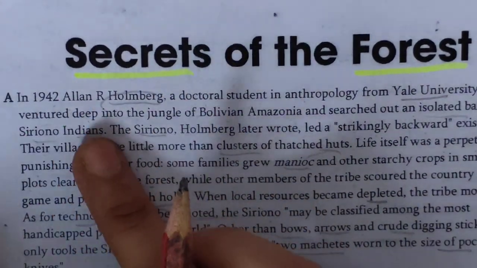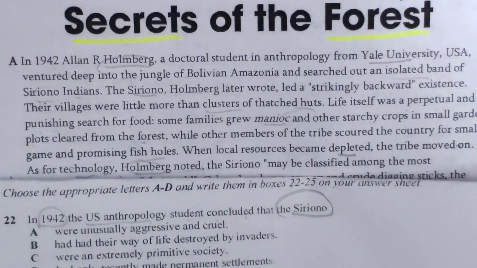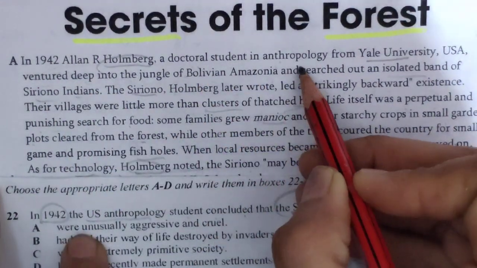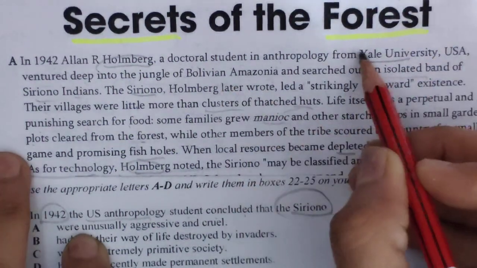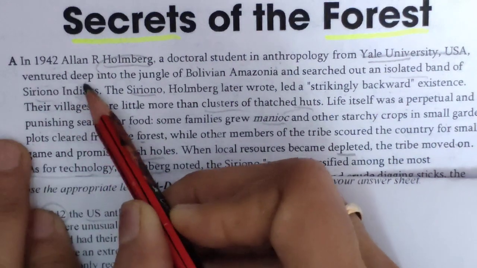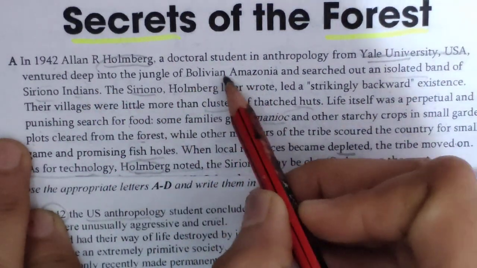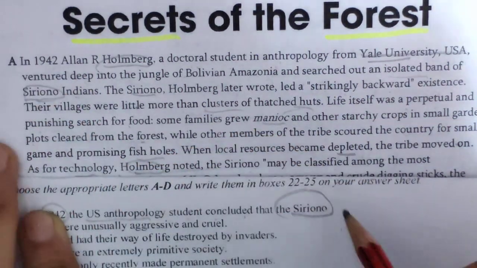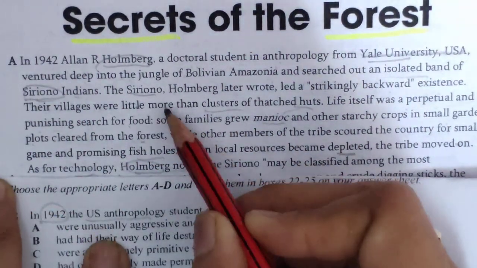So in 1942, a doctoral student in anthropology from this university, this is unnecessary information, you should not read it, ventured deep into the jungle of Bolivian Amazonia and searched out an isolated band. This name we were also looking for in the question statement.